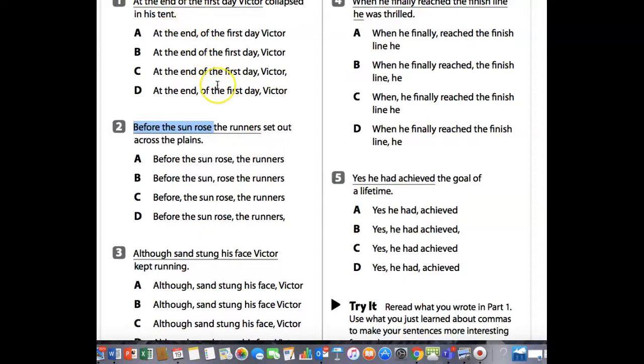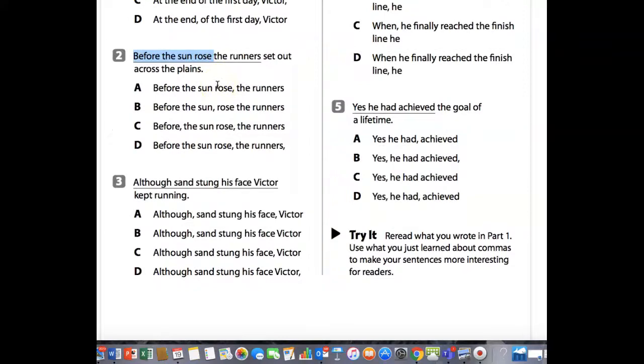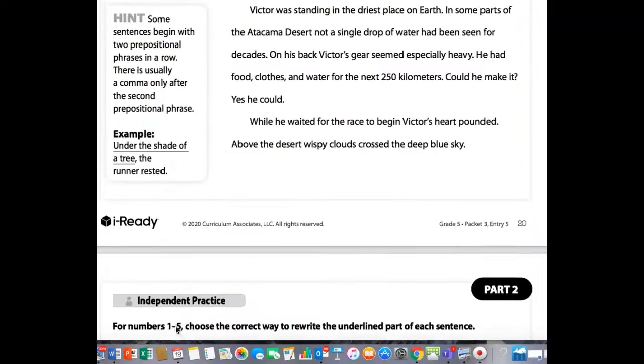All right, so let's look at number 3. Although sand stung his face, Victor kept running. Which one do you think, where should the comma go?